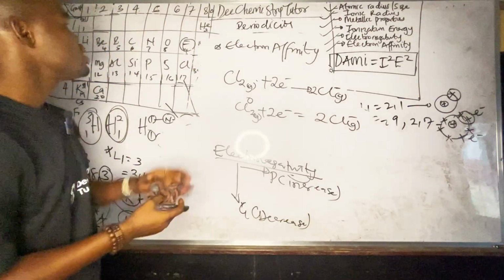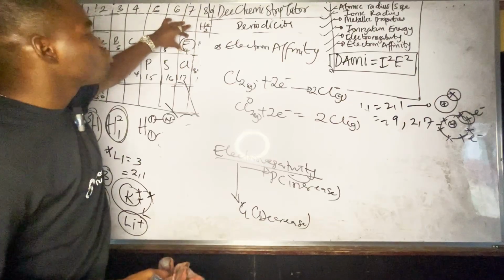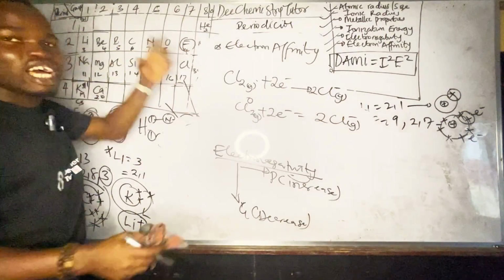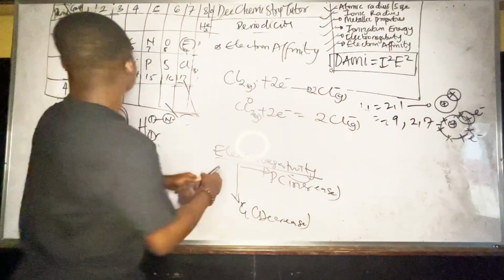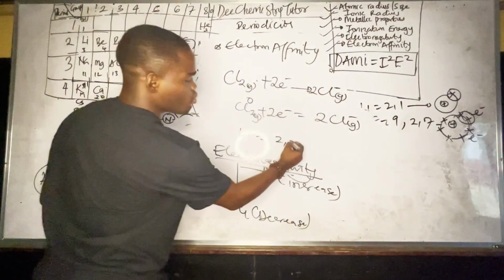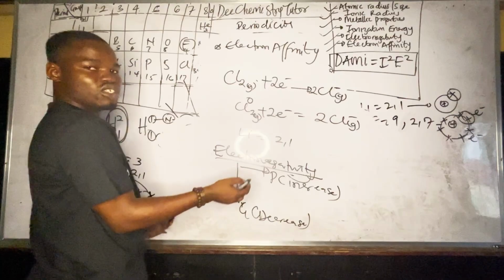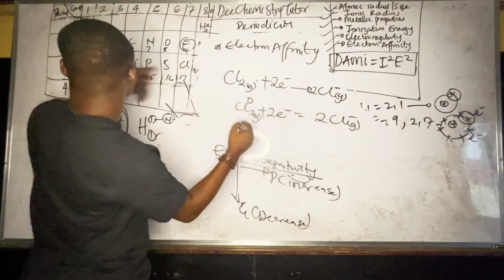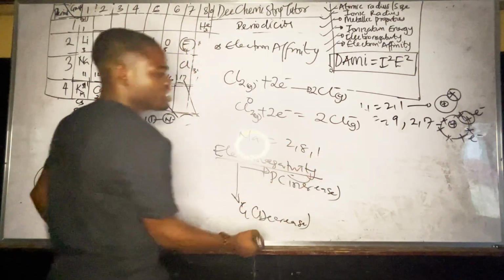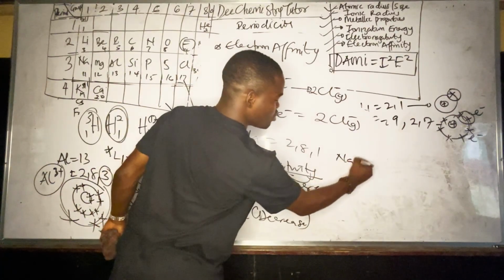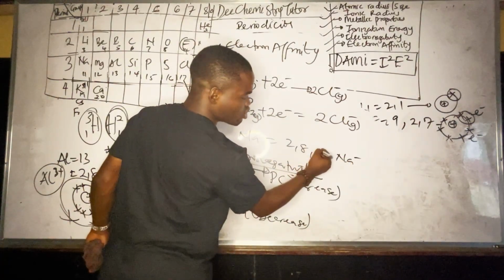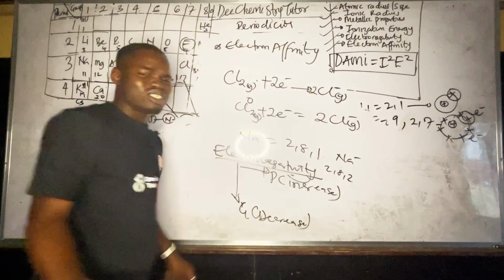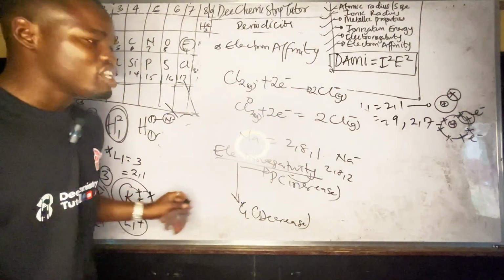So now look at fluorine also. Fluorine will have more electron affinity than lithium because it wants to gain an electron. Do you understand? Let me use the same period, chlorine and sodium. Sodium is 2,8,1. If this guy gains 1 electron, it becomes Na-, 2,8,2. Nothing happens. It's not really a big deal.